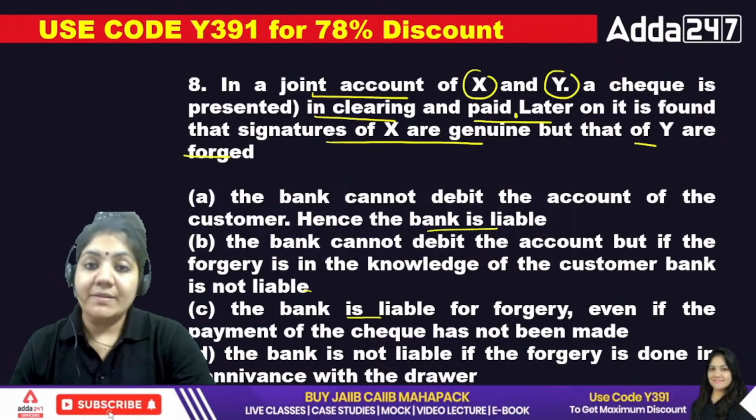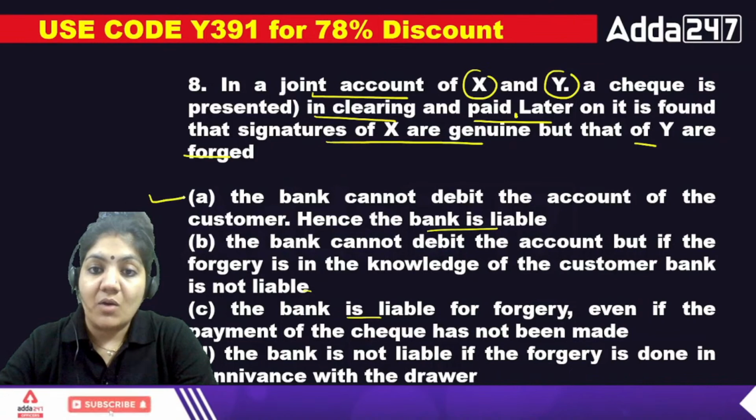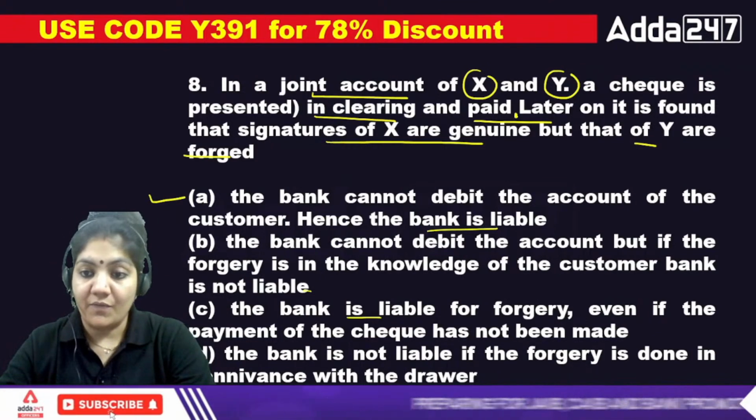If the joint account is there, the answer is very simple. The bank cannot debit the account, hence the bank will be liable if they debit. So A is the right answer to this one.